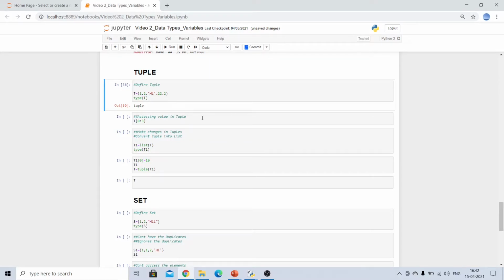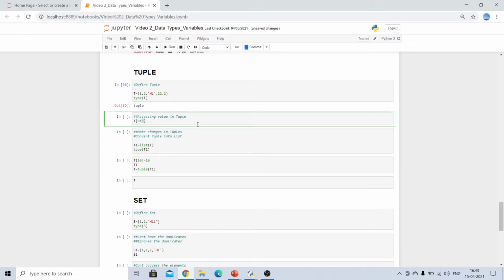Now in order to access values in a tuple, we make use of the index positions. For example, if you want to extract the values present in the 0th, 1st and 2nd index, I'll just slice that tuple and have my indexing from 0 to 3. In this case 0 is included while 3 is excluded, the same as for a list.